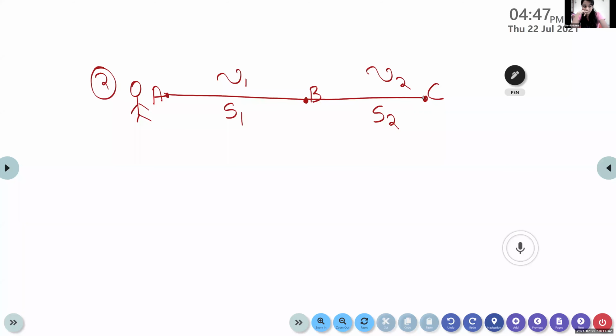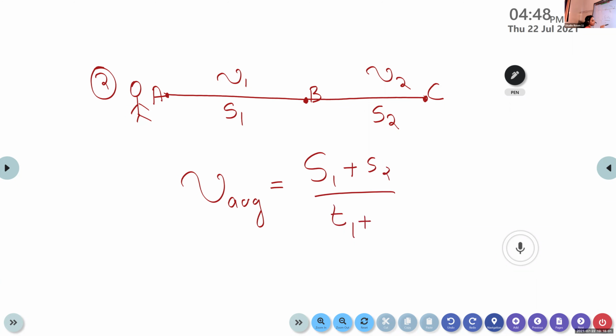Time. Here the time is not provided. And here also we want to calculate the average speed. The general equation for calculating the average speed is S1 plus S2 divided by T1 plus T2. But unfortunately in this case, the time is not provided. Then how can we calculate the average speed?